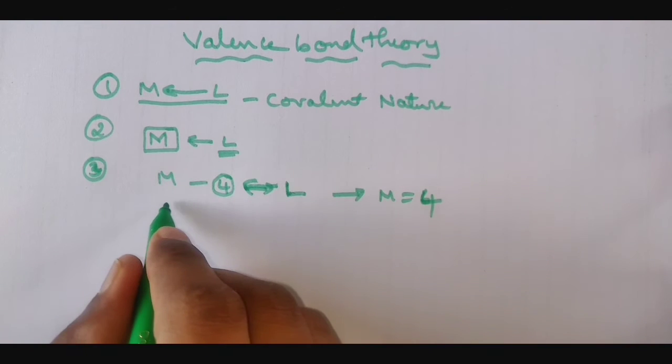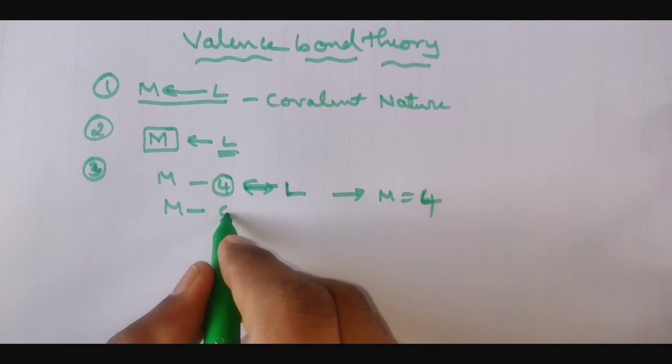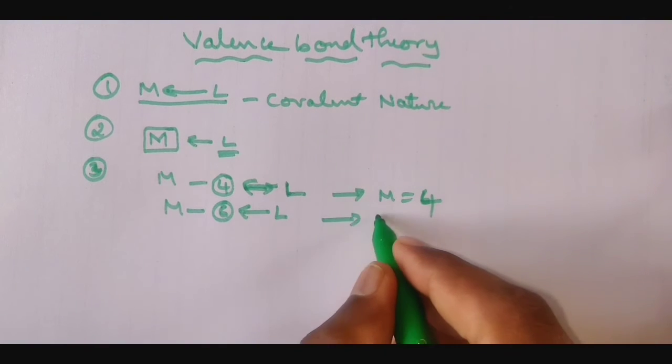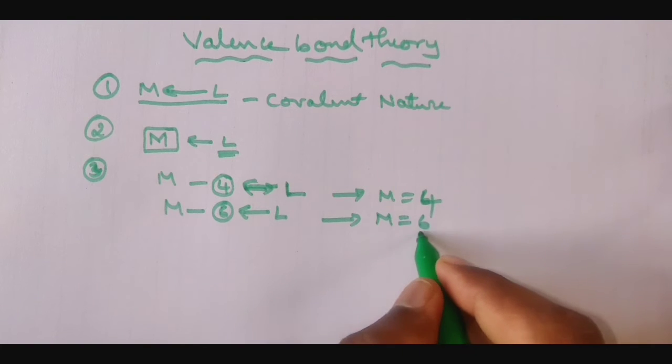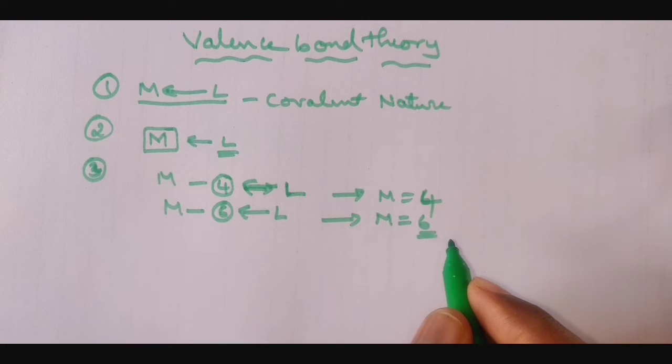Next, if the metal makes 6 vacant orbitals in order to form 6 coordinate covalent bonds with the ligand, then the coordination number of the metal will be 6. The appropriate atomic orbitals s, p and d of the metal hybridize to give a set of equivalent hybrid orbitals of definite geometry, such as square planar.